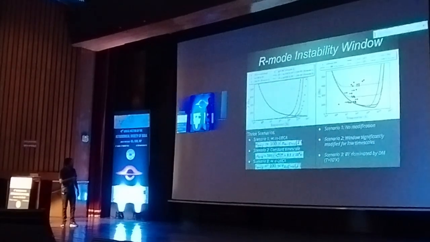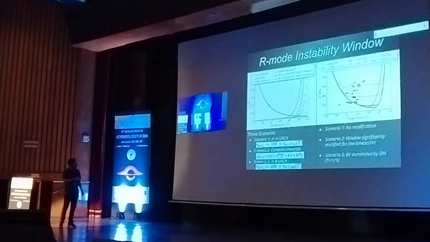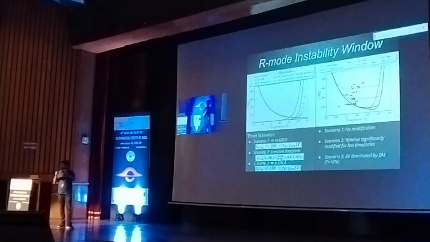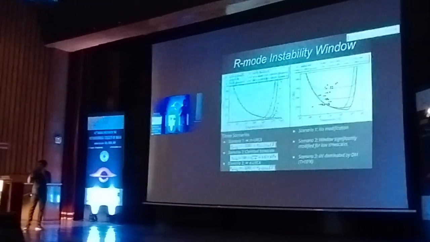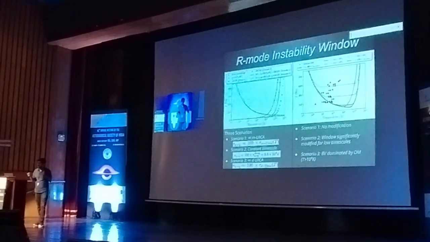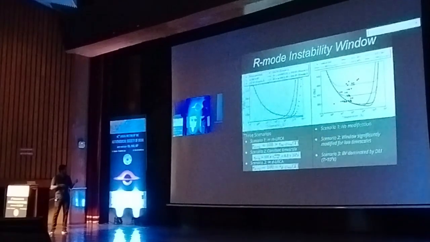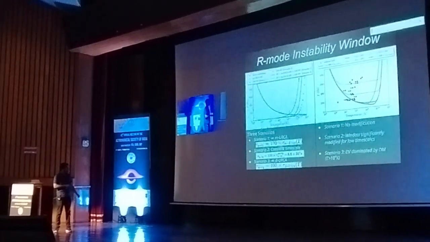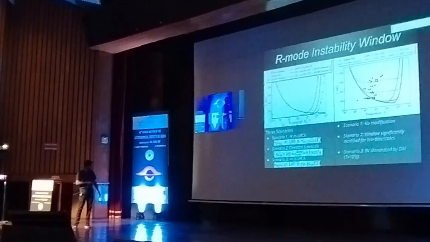So just forget, due to paucity of time, just forget the plot on the left. On the right, here we need to know the time scale for this process. We consider 3 different scenarios. One, because the microscopic matrix element for this decay channel is model dependent, there are multiple models. There is no constraint on it, so we cannot have any particular model that can derive the temperature dependence. So we borrow it from the modified Urca process, the temperature dependence of the time scale.